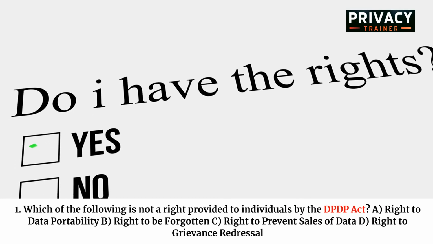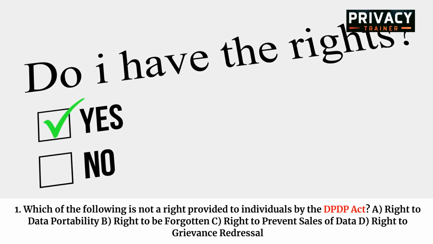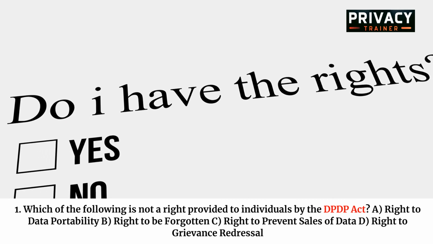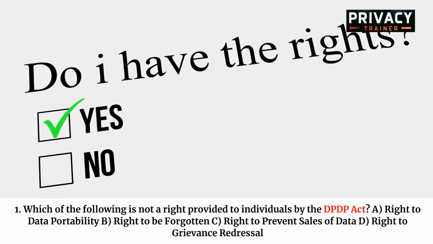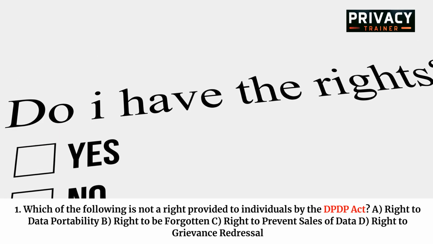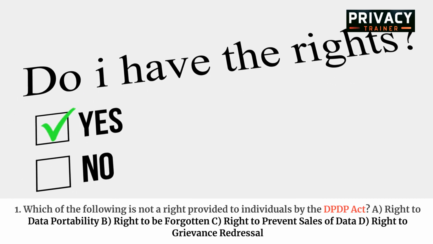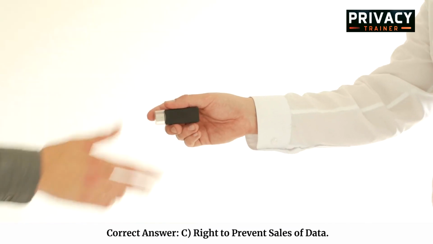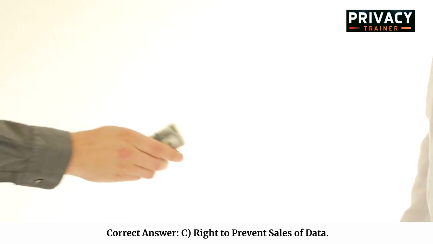1. Which of the following is not a right provided to individuals by the DPDP Act? A. Right to data portability. B. Right to be forgotten. C. Right to prevent sales of data. D. Right to grievance redressal. Correct answer. C. Right to prevent sales of data.